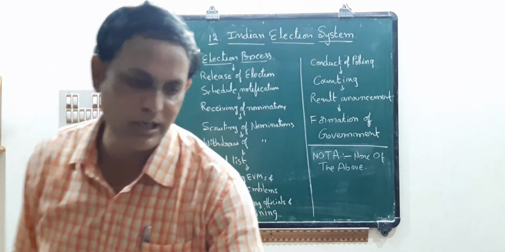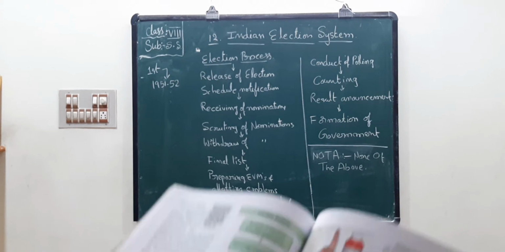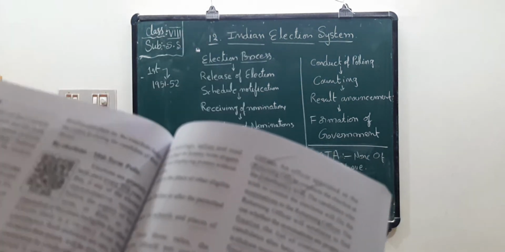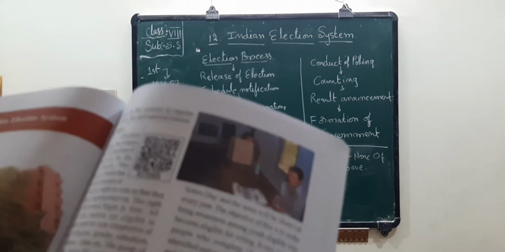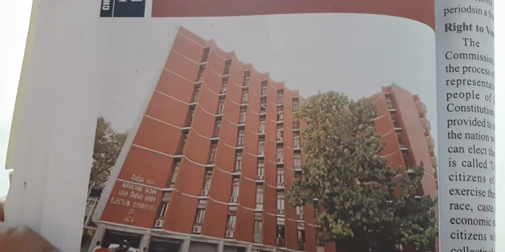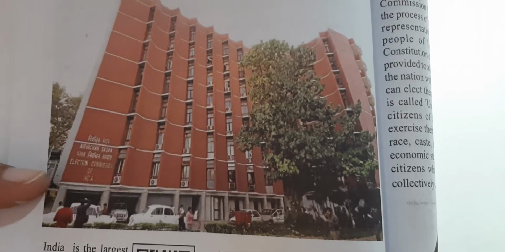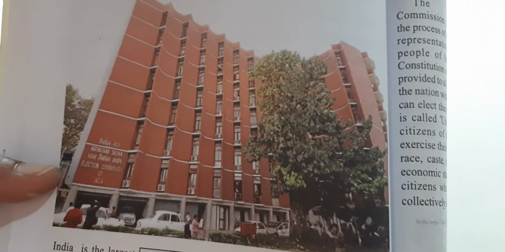Now children, look here. I want to show you some pictures in this lesson. Now you come to this lesson. Turn your books to page number 140. This is the 12th lesson. Look here, the building of our Indian Election Commission. That means this is the head office, I think. Okay. Next one. Look at this one.